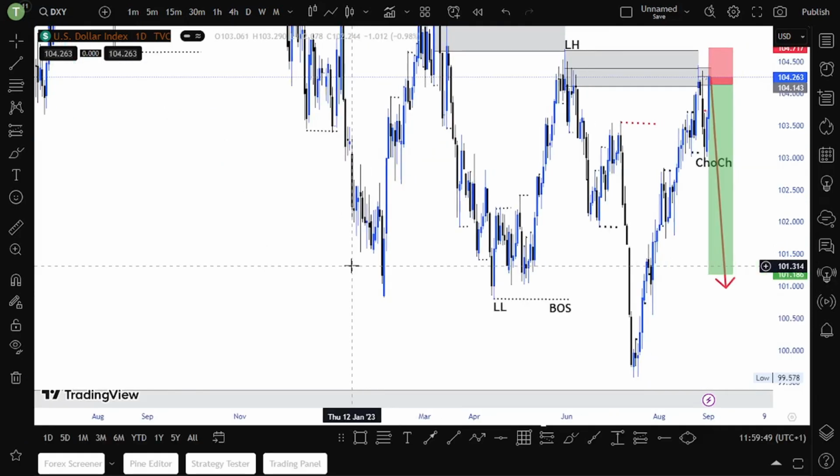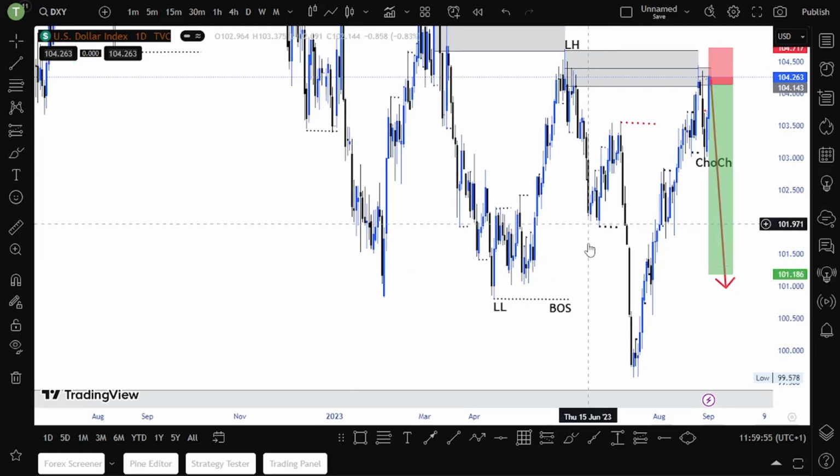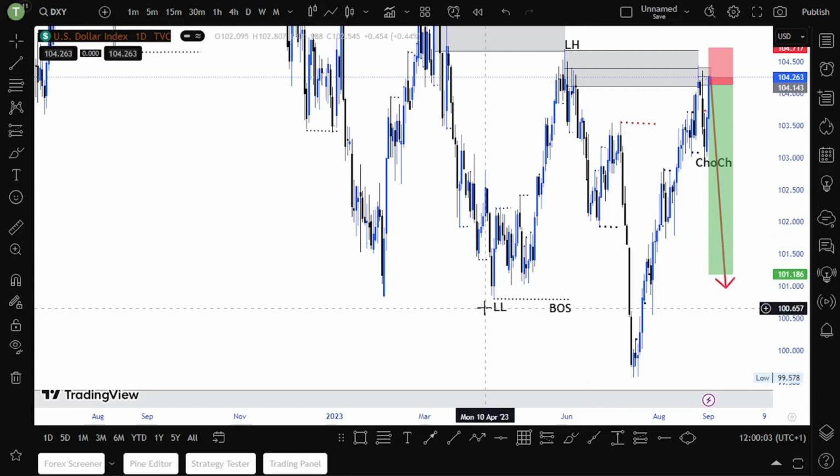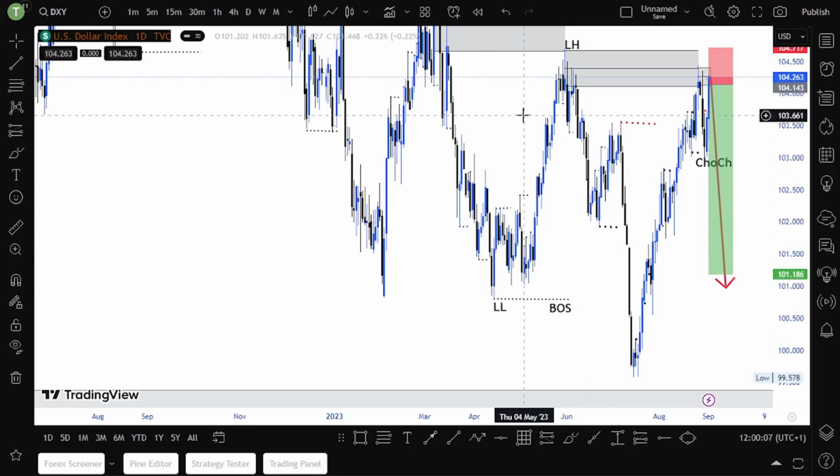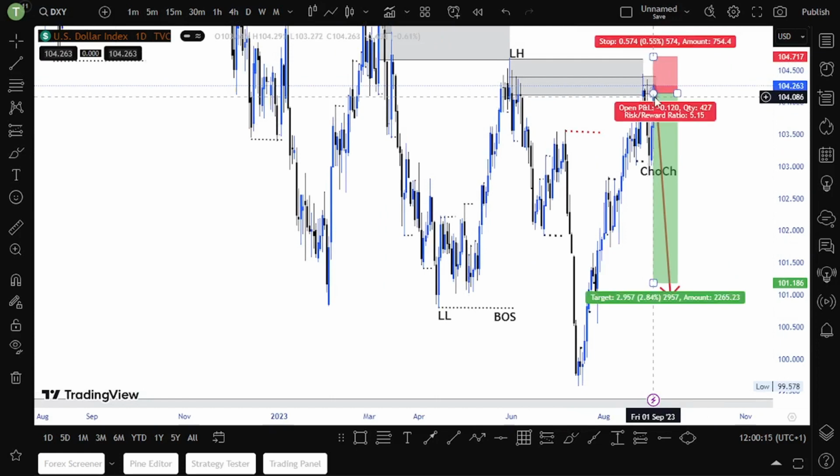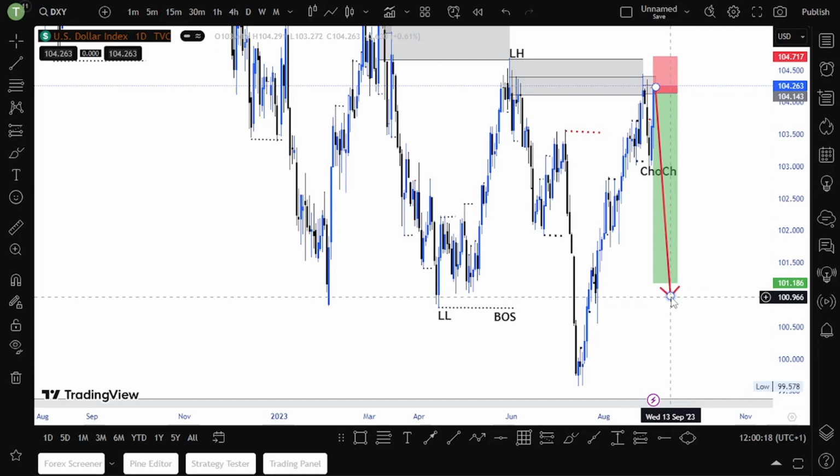As usual, we start with the US dollar index analysis. Looking at the DXY on the daily, we are bearish. As you can see, we broke structure to the downside. Here is our lower low, and here is our lower high. Price is now at the top of this supply zone, so I'm expecting the DXY to drop lower, guys.